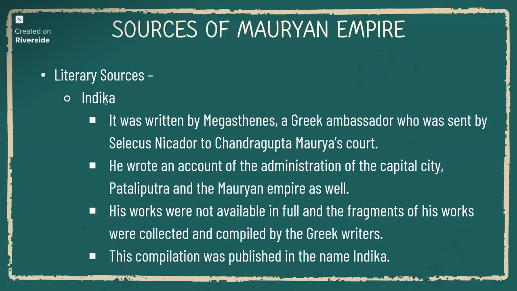Literary sources means Indica. Indica is written by Megasthenes, and it gave a vast knowledge about the Mauryan dynasty and its economic and society, about the economic condition and society of Mauryan Empire. The Greek ambassador was also sent by Seleucus Nicator to Chandragupta Maurya's court.